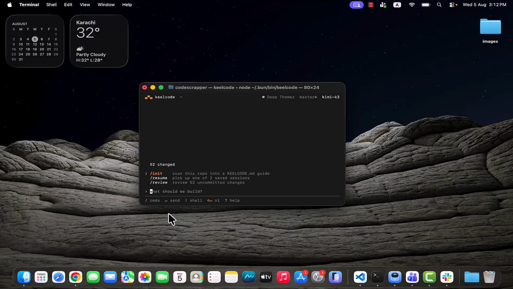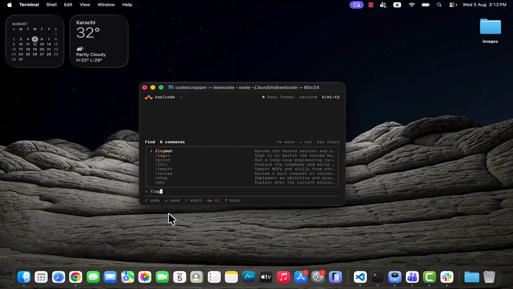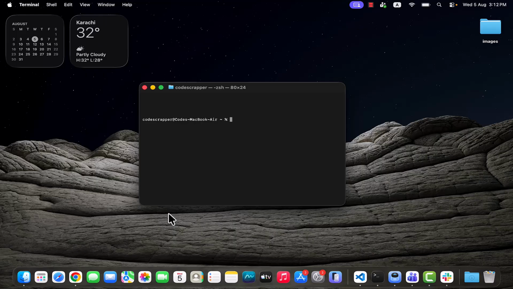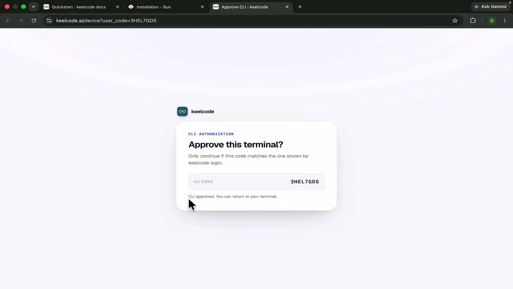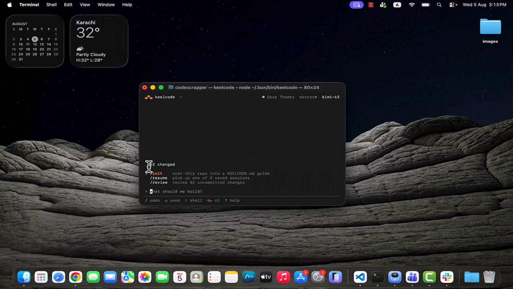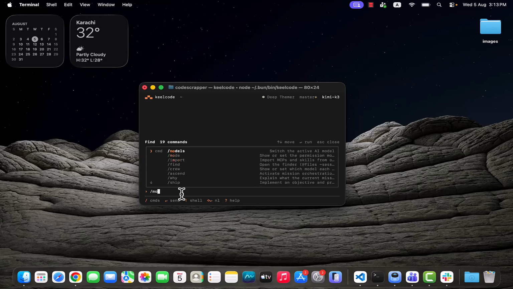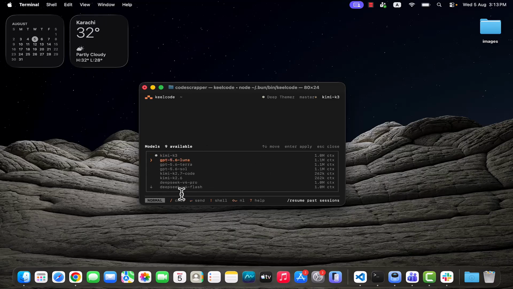It's already logged in. I can log out again and show you the login method, how you can log in to this platform. For that just run this command, KeelCode. It will redirect to your browser where you will approve the CLI. After approval, once the CLI is approved, you can return to your terminal, and in the terminal you will have access to everything. With slash models, you can select a model like Kimi K3 or the ChatGPT model, and other models like GLM and DeepSeek are here.